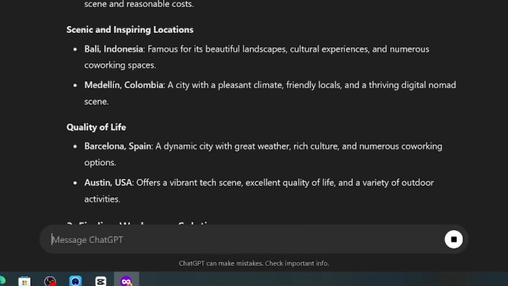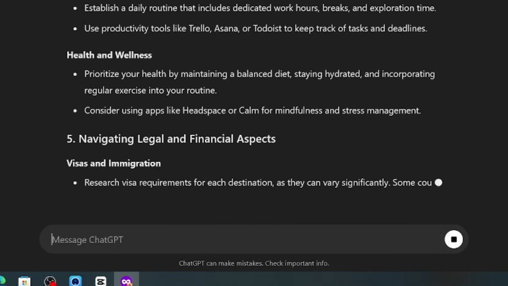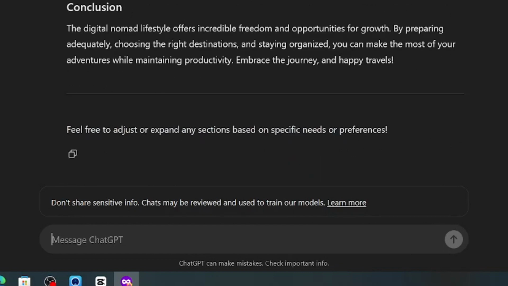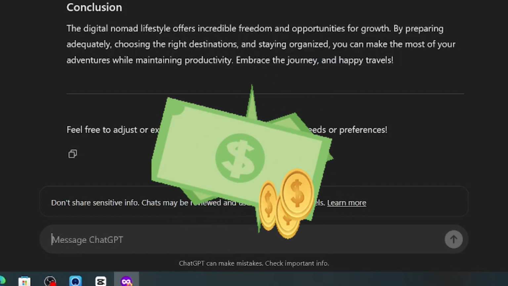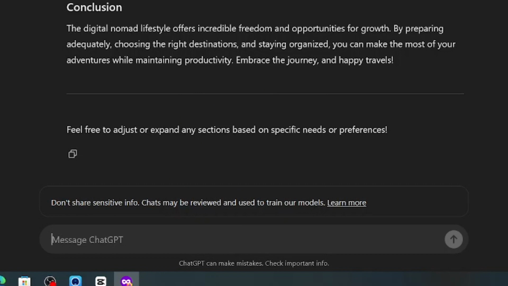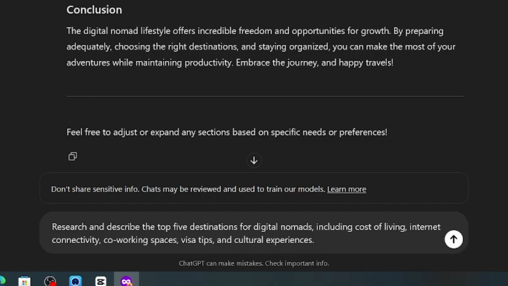Now comes the instruction. Be as specific as possible. Don't just say write about travel destinations. Instead, instruct ChatGPT to include details like cost of living, internet connectivity, and cultural experiences. So, for example, I'm going to say research and describe the top 5 destinations for digital nomads, including cost of living, internet connectivity, co-working spaces, visa tips, and cultural experiences. So this prompt is going to give more specific instructions.